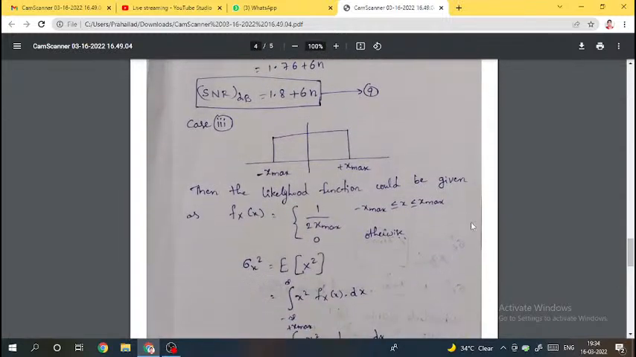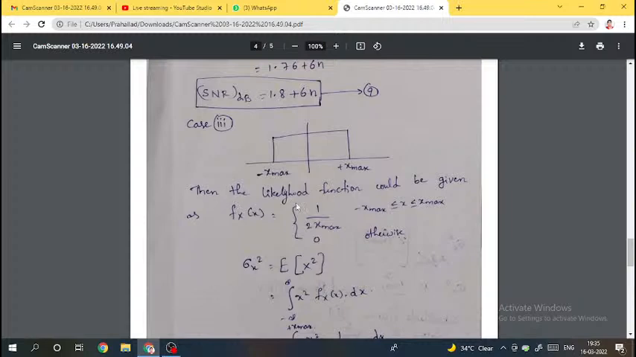Next, case 3. When the input is uniformly distributed from minus x max to plus x max, then we need to use this expression. When the input is uniformly distributed from minus x max to plus x max, then we need to choose this signal to noise ratio expression. How can we get that expression?